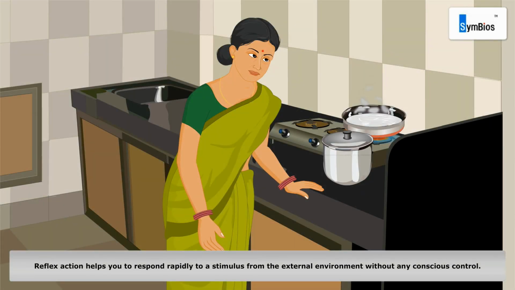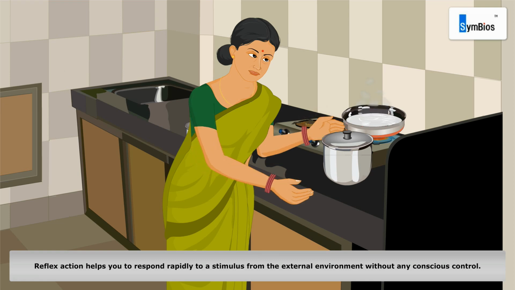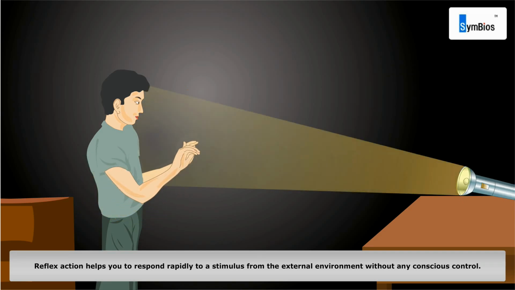Now, you might have understood how you are able to pull back your hand when you touch a hot object, or close your eyes when light rays fall on them.